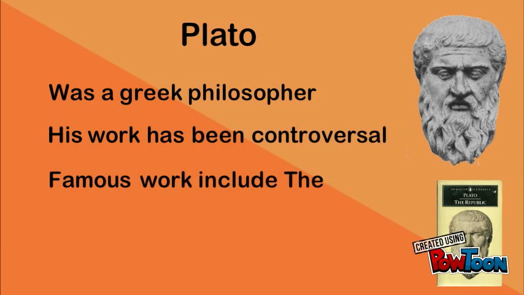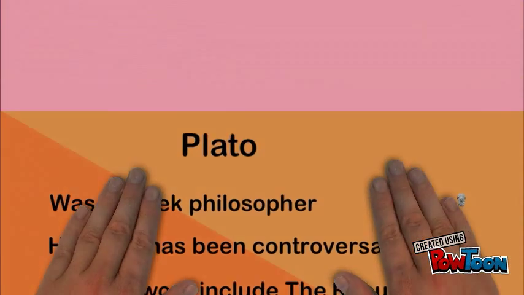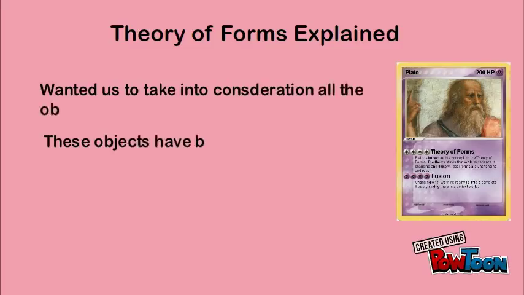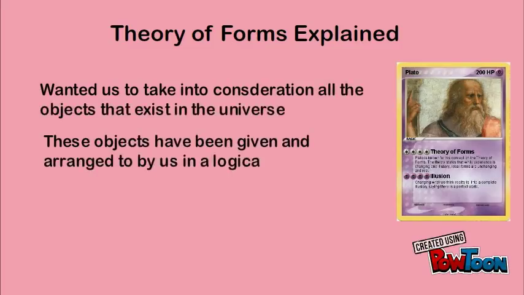As one of the most widely read about and studied philosophers, Plato's work has come under much controversy over the years, but nonetheless he's still regarded as one of the greatest ancient Greek philosophers of all time. One of Plato's most recognized works is the Republic, in which he gives us his theory of forms. With the theory of forms, Plato essentially wants us to take into consideration all objects that exist in the universe. Plato theorized that all these objects in the universe have been given and arranged by us in a logical way. Let's take for example humans. What makes a human a human?